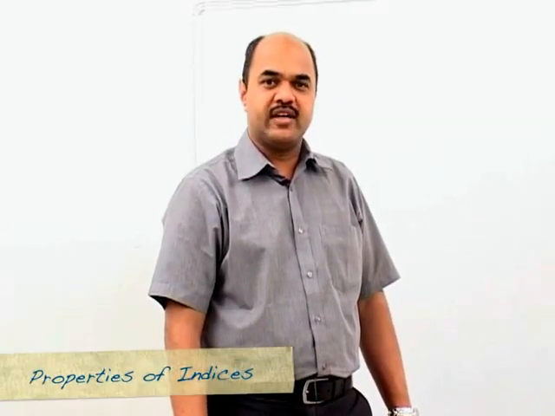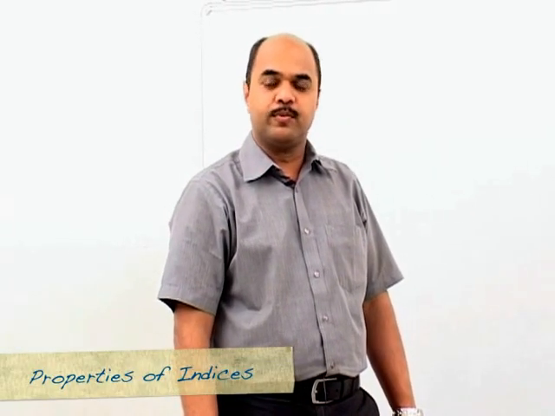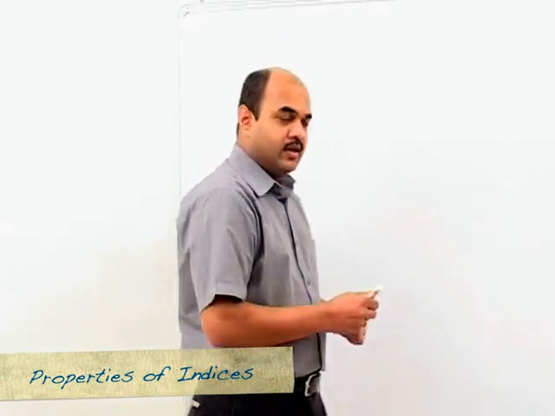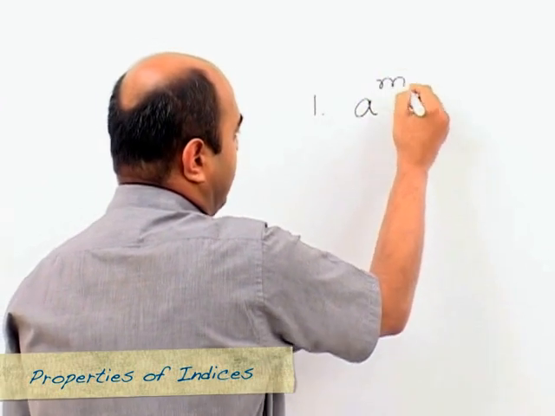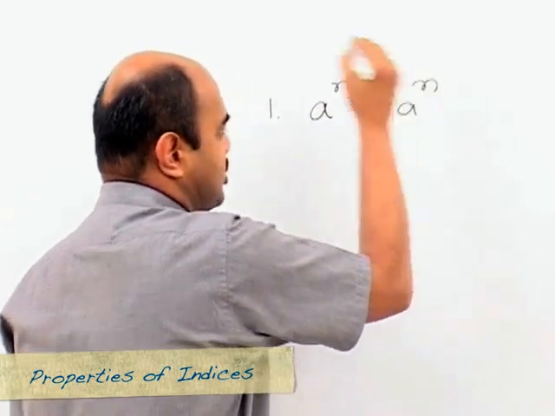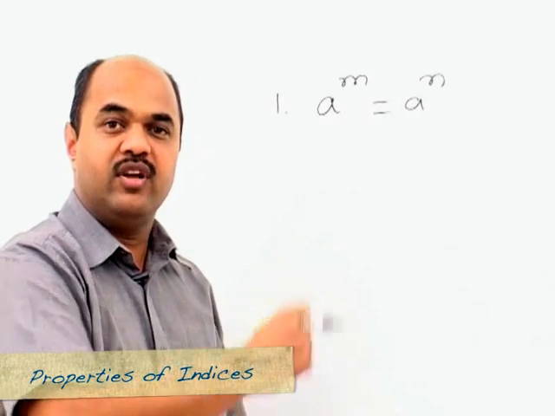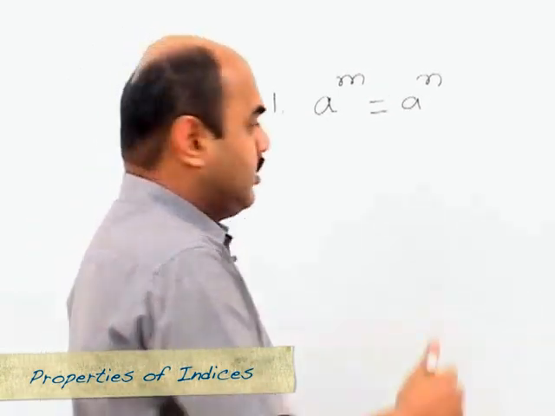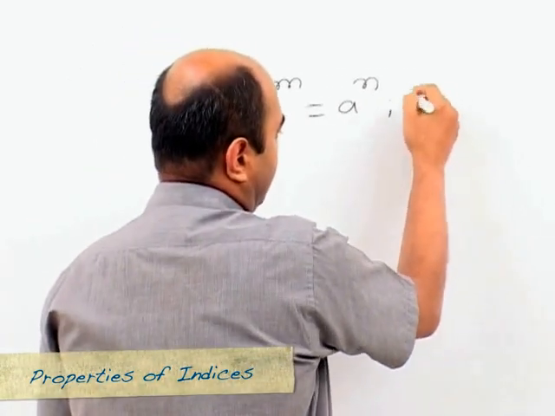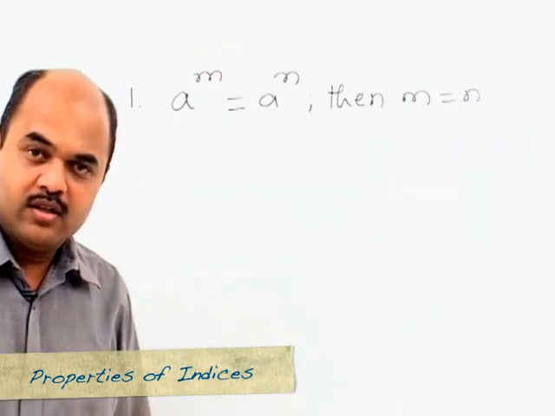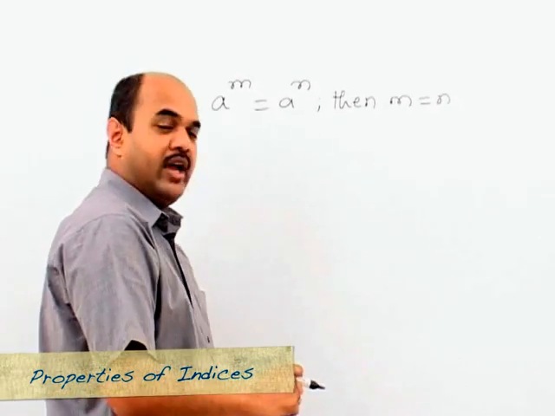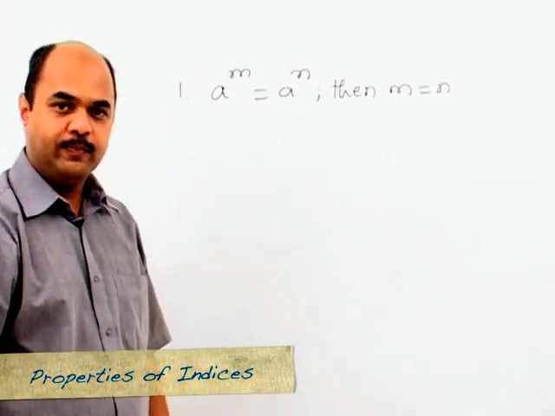Having seen the laws of indices, let's move on to a few properties of indices. Let's look at the first one. Suppose we have a raised to m is equal to a raised to n. Then what can we conclude from this? Everyone would say then m is equal to n. The point is, yes, m is equal to n, but is it always true?